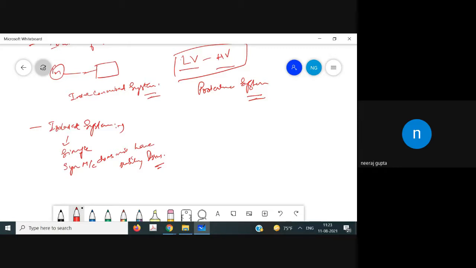Because if we have a fault, we break the circuit, and the system is out, and there is a total blackout. That's why we can say that it's simple. There is no stability issue, because if any fault occurs, the circuit breakers will break the circuit and we have the total blackout. So its control is very simple. You cannot say that the fault will propagate to other systems and affect them.